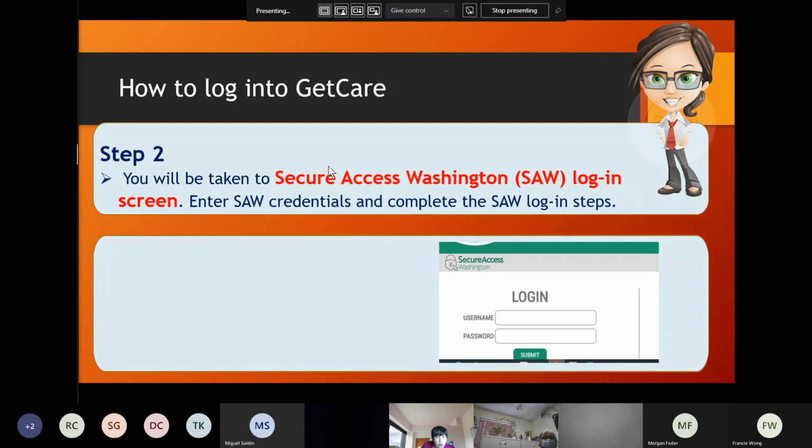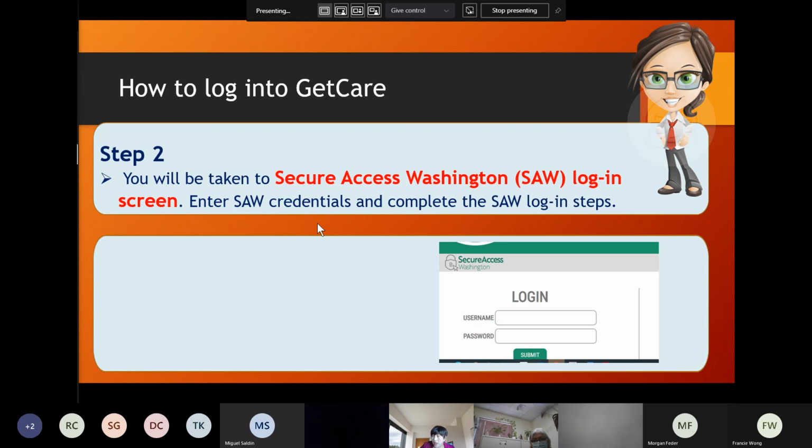So you go through the Secure Access Washington login process. For security reasons, that's why you go through the Secure Access Washington login process. And also, if you already have a Secure Access Washington SAW account, maybe from using some other programs, that's fine. If you already have a SAW username and password, you can use that one.